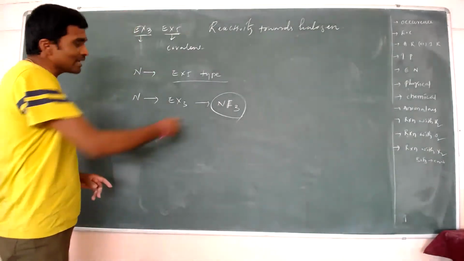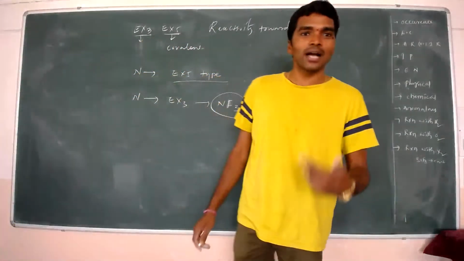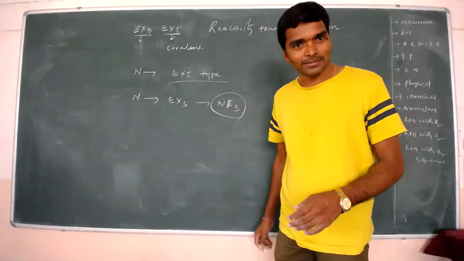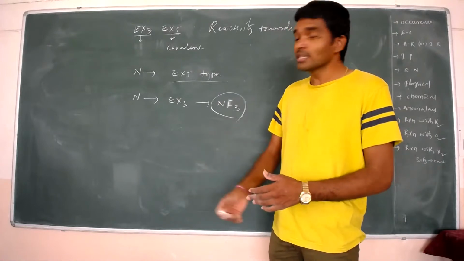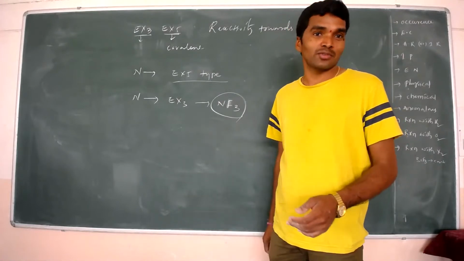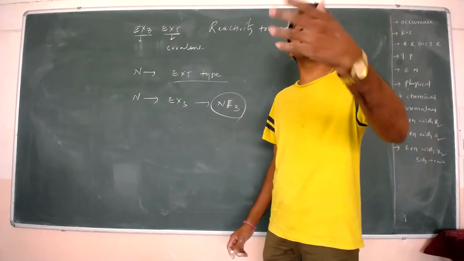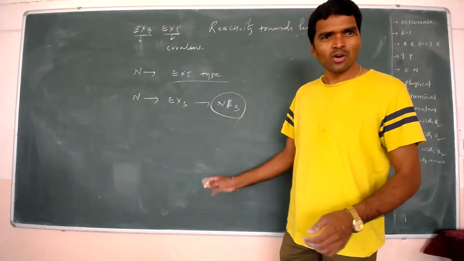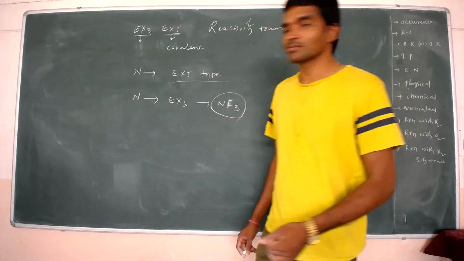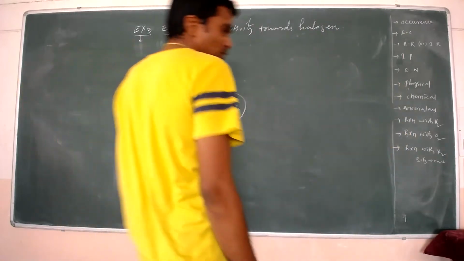But other elements of the same group, phosphorus, arsenic and antimony, are stable in the form of EX3 as well as EX5, because they have d orbitals available, but nitrogen does not. So this is the reactivity towards halogens.